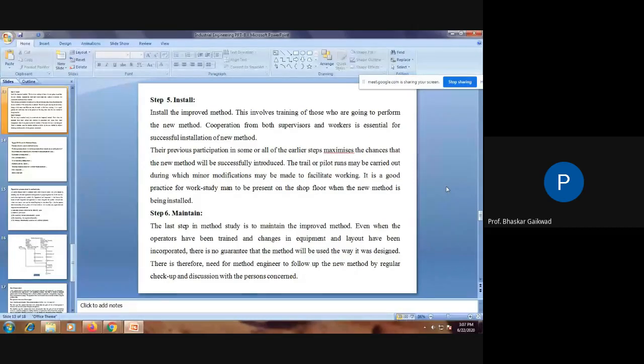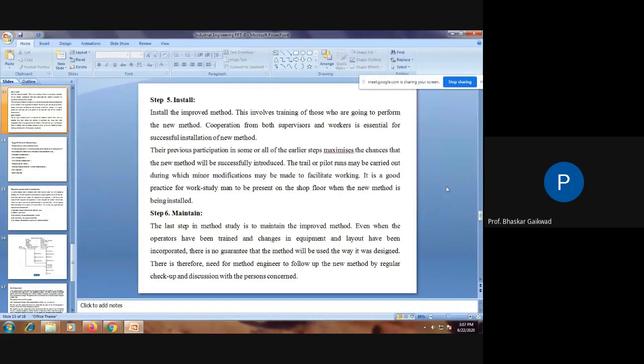There is no guarantee that a method will be used the way it was designed. Sometimes what we have designed does not happen the same way. Little bit variations will be there, and that also we have to consider. There is therefore a need for the method engineer to follow up the new methods by regular checkups and discussions with the personnel concerned.